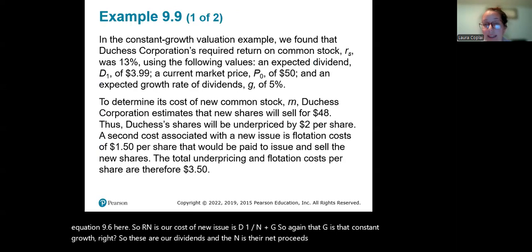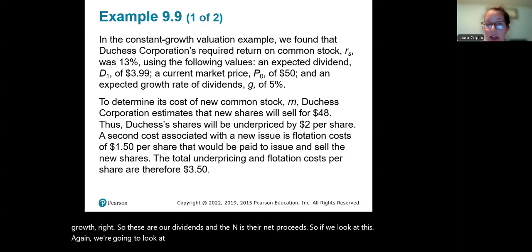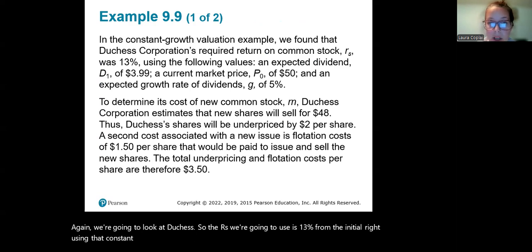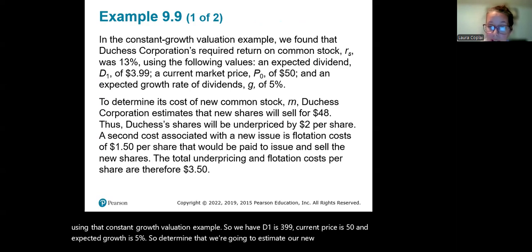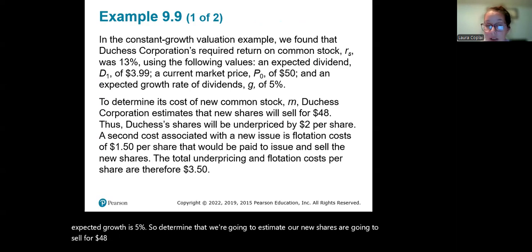If we look at this as an example, again, we're going to look at Duchess. The RS we're going to use is 13% from the initial, using that constant growth valuation example. So we have D1 is $3.99, current price is $50, and expected growth is 5%. To determine that, we're going to estimate our new shares are going to sell for $48, so they're going to be underpriced by $2 a share.